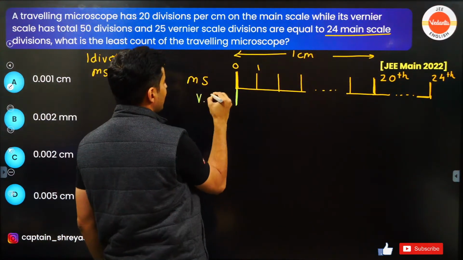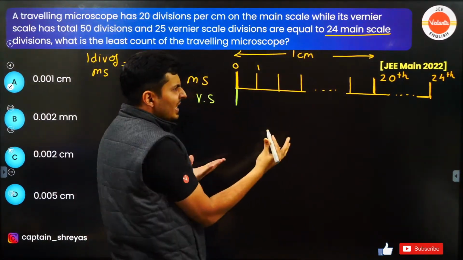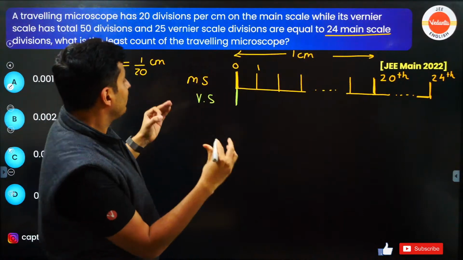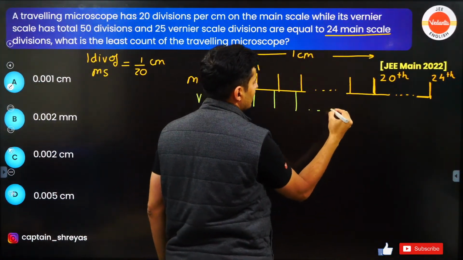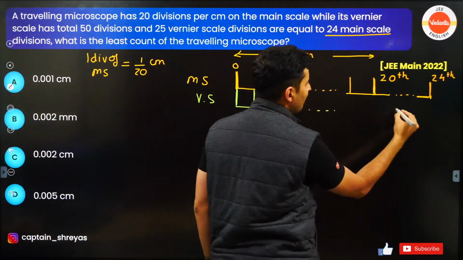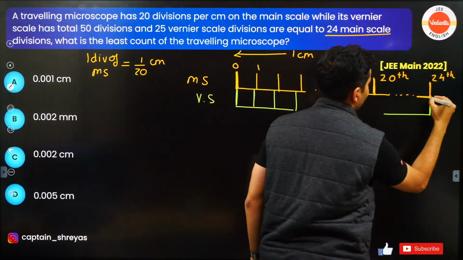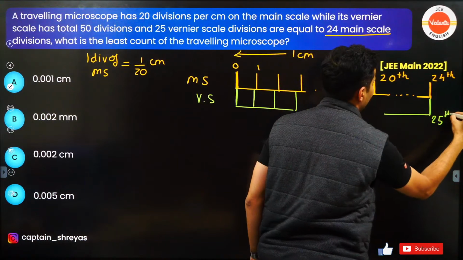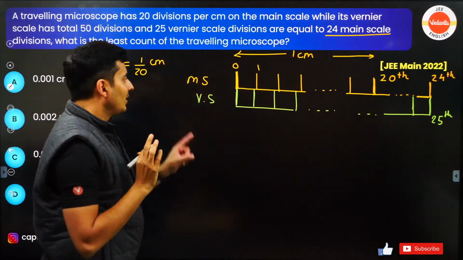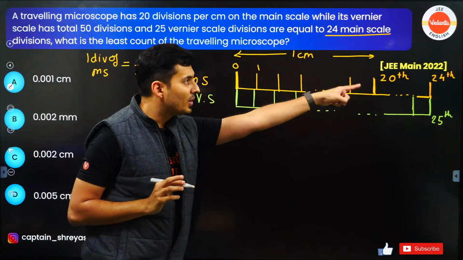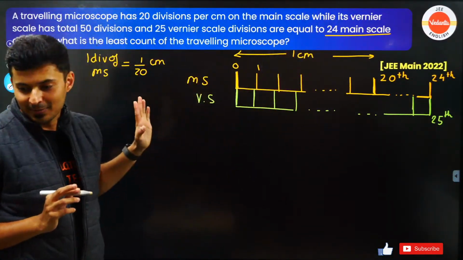This is the vernier scale, and I think it is a little smaller, like this. Somewhere over here is the 25th division. Okay, I hope this is understood. The vernier scale's 25th coincides with the 24th of the main scale.